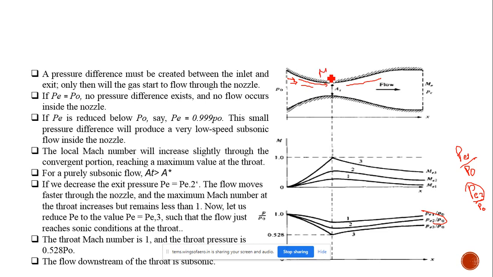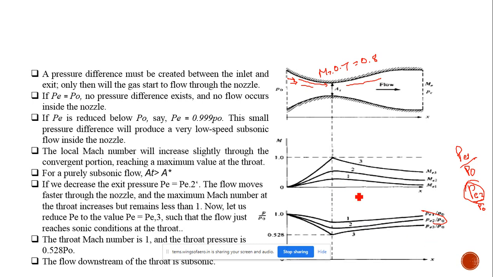When this pressure ratio changes, we will have some Mach number, only subsonic, say 0.7. When we decrease the pressure ratio P2 divided by P naught some more, we will get the second exit pressure, with a Mach number like 0.8. In the actual process, if you continuously reduce the pressure, flow automatically enters the nozzle, and the velocity of the flow increases up to the throat, and it decreases after it enters the divergent section.